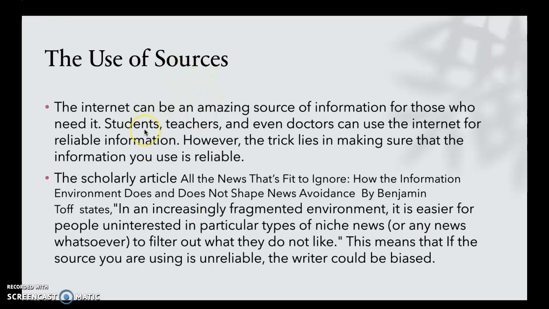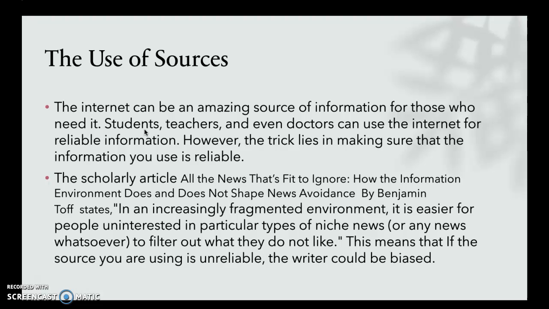The use of sources. The internet can be an amazing source of information for those who need it. Students, teachers, and even doctors can use the internet for reliable information. However, the trick lies in making sure that the information you use is reliable.